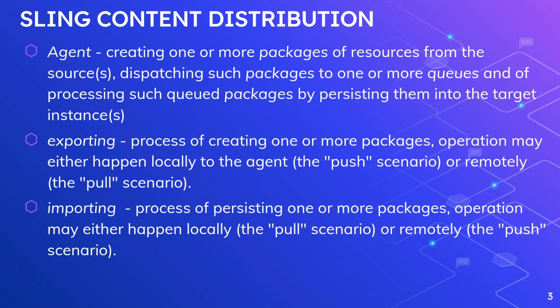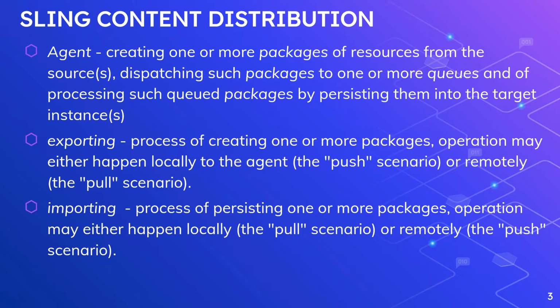Now the main component in content distribution is the agent. The agent is responsible for creating the packages of resources in the source, dispatching those packages to the queues, processing them and persisting them into the target instance. Let's say you take a forward flow: the agent will create the required packages in the author, then queue it, process it, send it to the publisher and persist it in the publisher. Here there are two different cycles, one is exporting and another one is importing.